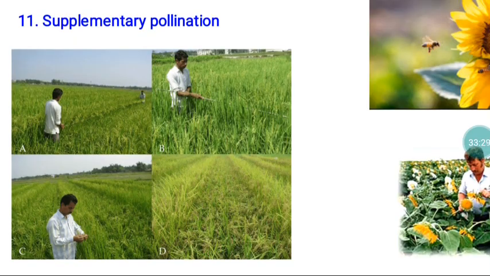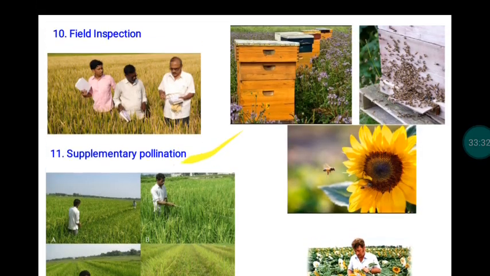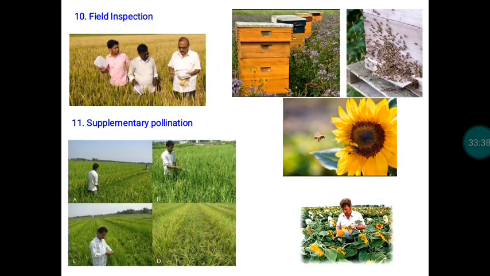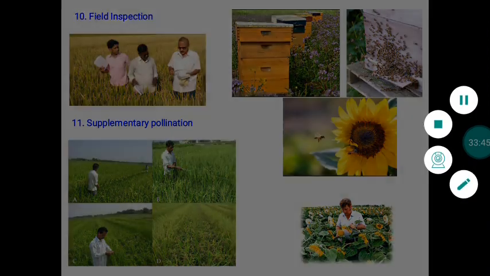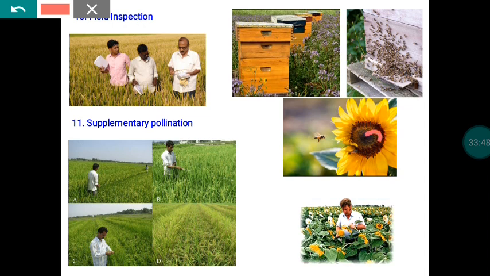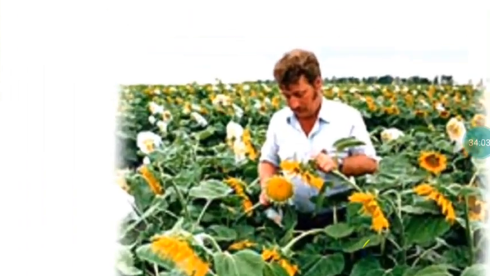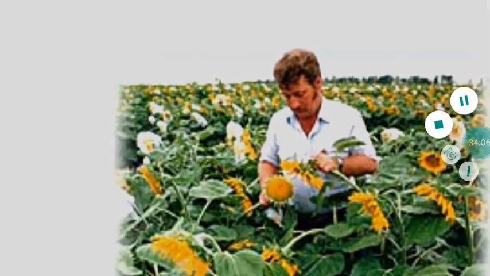So these are all supplementary pollination works as far as paddy is concerned. Whereas in the case of sunflower, I already told you, self-incompatibility is a major problem. Self-incompatibility means that whatever pollen is produced by these plants is not able to pollinate the stigma of the same flower. Okay, so in order to convert all the flowers into seeds, what we have to do is head-to-head rubbing.